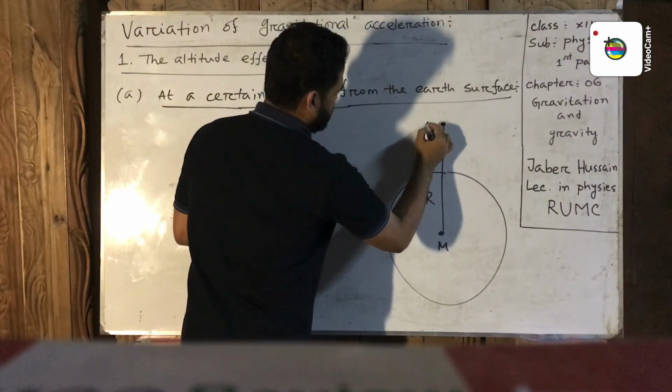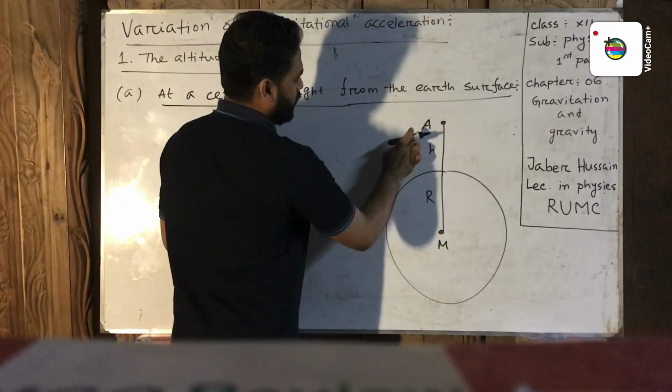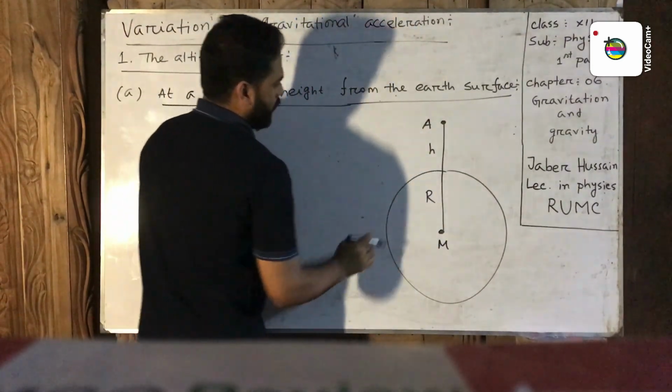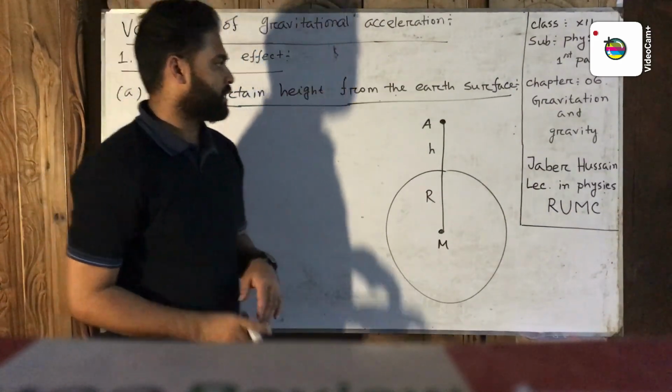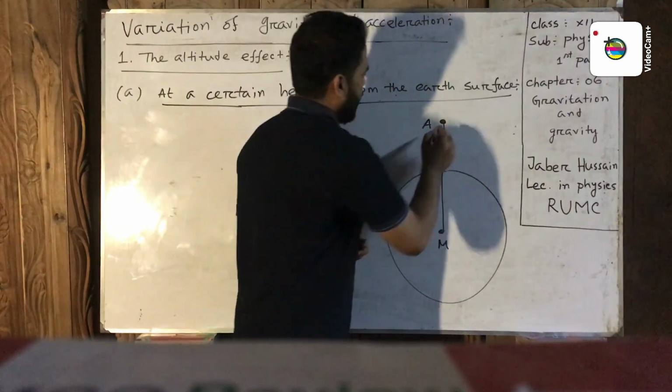This point we denote by A. Now we calculate the gravitational acceleration at the point A. Let us consider the gravitational acceleration at the point A is gh.